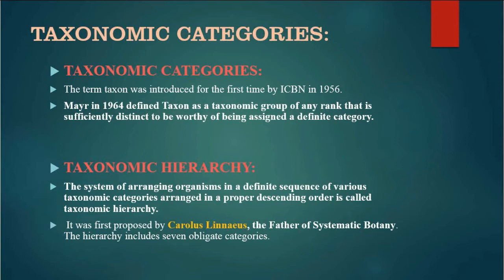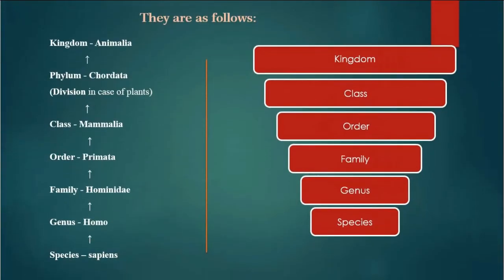It was first proposed by Carolus Linnaeus. He is the father of systematic botany as well, and he is also known as the father of taxonomy, which is very important for competitive exams, whether it is NEET or any biology related competitive exam. It is very important who is known as the father of taxonomy.